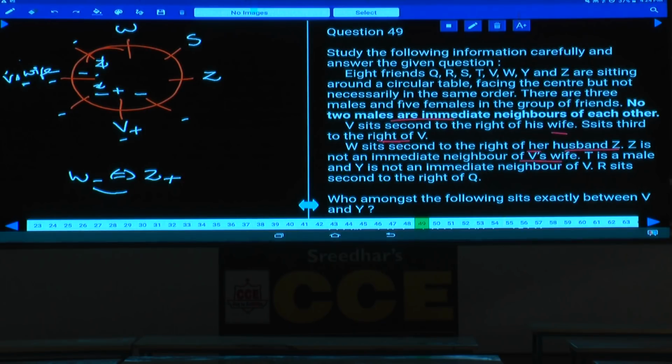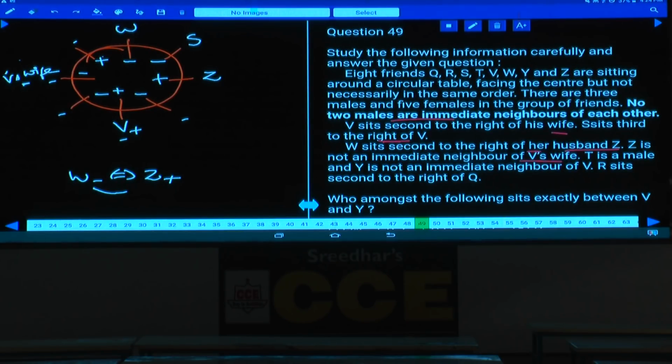W is a female and Z is a male. As Z is a male, the persons adjacent to Z, such as S, are female, because no 2 males are seated adjacent to each other, isn't it? And what about this W? W is again a female. As W is a female, who is the person left over here? 1 more male is left over, and that person must be to the immediate right of W. Clear now? And this is the final arrangement we have.